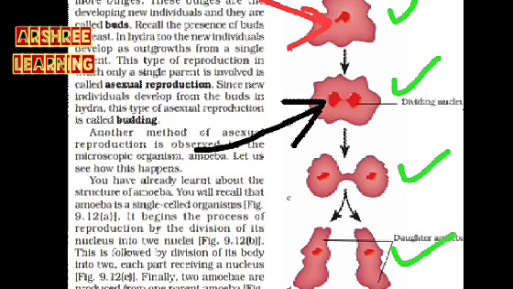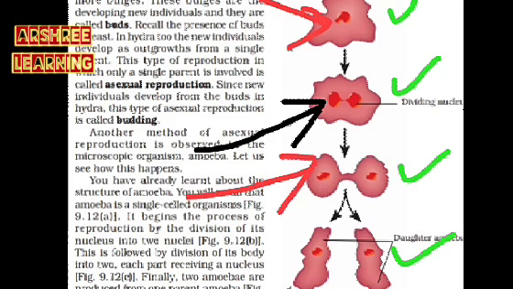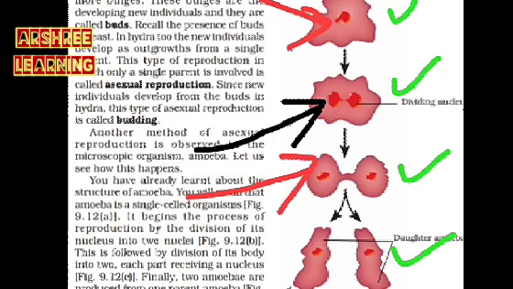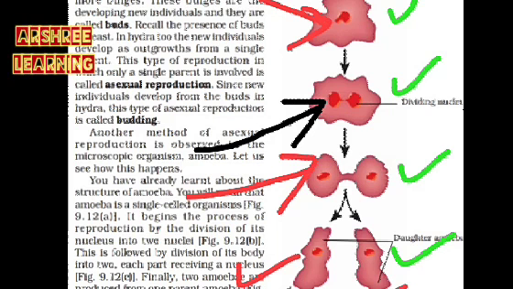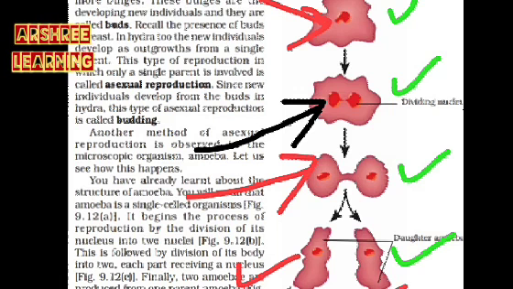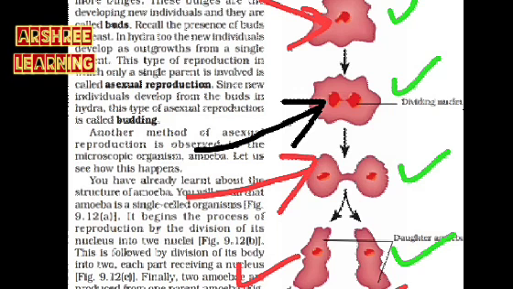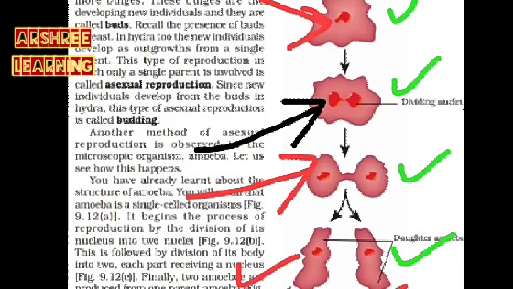Now when the two nuclei are away from each other, then the third picture shows that the body of amoeba divides by the border line. In the middle there is a border shown, and the body of amoeba divides into two, and these two amoeba which are formed are separated from each other, and this process is called asexual reproduction in amoeba, which is specially called binary fission.